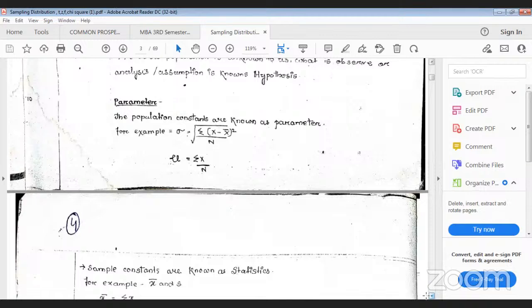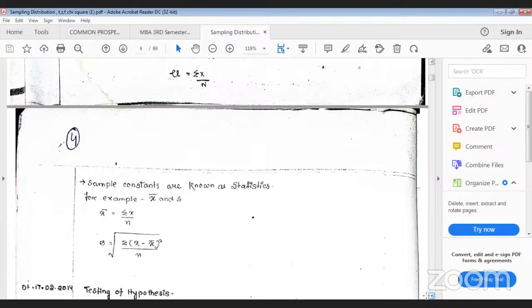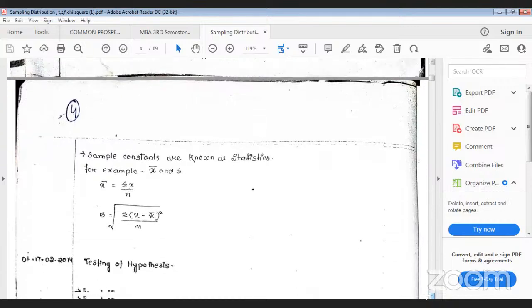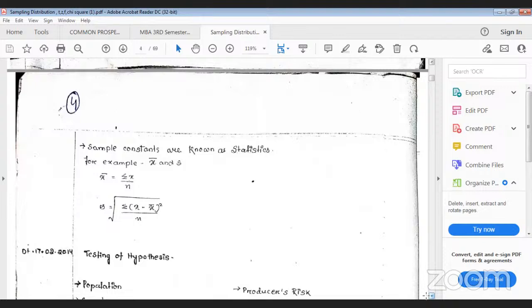Okay, so the standard deviation formula, you know, is the square root of summation x minus x bar whole square divided by n. Here, population always means capital X. You can see that here I have written the square root of capital X minus x bar whole square divided by capital N. Similarly, the population mean, that is mu, is summation x by capital N. Then we will come to the sample. Similarly, sample mean and sample standard deviation. What is your sample mean? Sample mean is summation small x by small n. Similarly, sample standard deviation is the square root of summation small x minus x bar whole square divided by small n. That is your sample standard deviation.